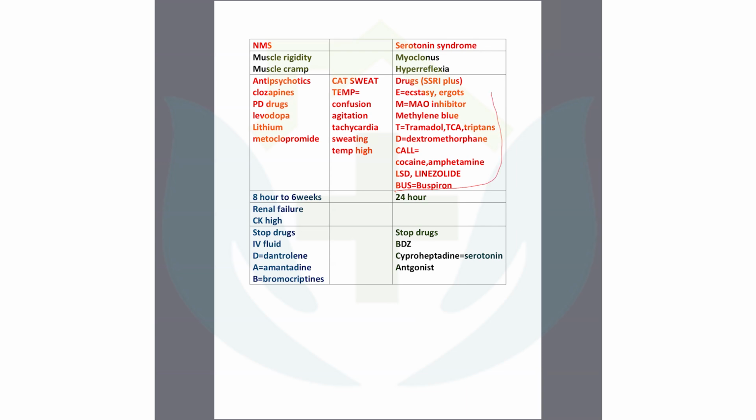So you need to know these interactions, drug interactions. I read it EMTD, call, cocaine, LSD, these things. You can use these mnemonics. A lot of drugs actually, but you need to remember the ecstasy one. You need to remember the tramadol one. These two are very important. The ecstasy and tramadol with the SSRI. If you use it, then there will be a myoclonus and hyperreflexia, could be within 24 hours, patient could develop. So stop the drug, give benzodiazepine. Then patient will relax. I think you can understand with this box. This is very important box to identify your scenario.